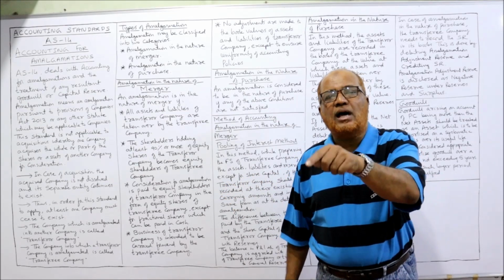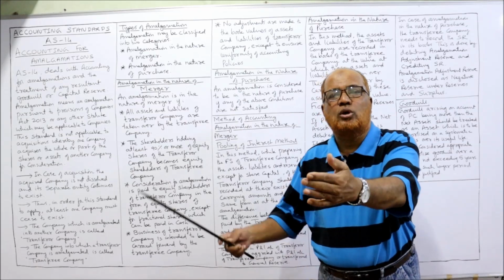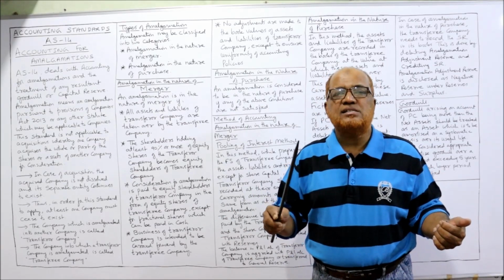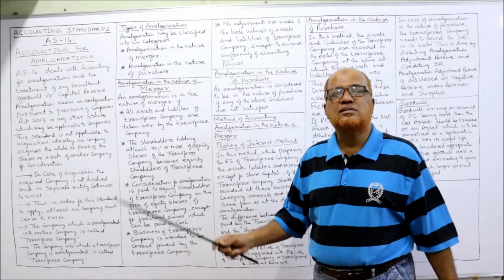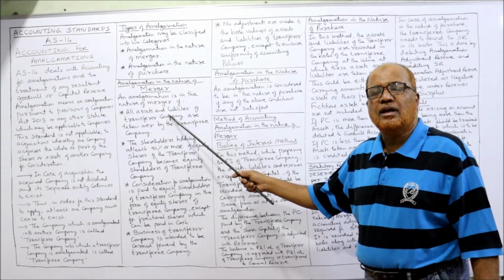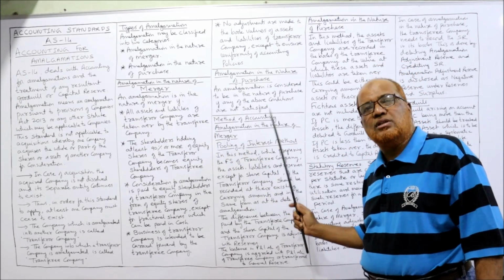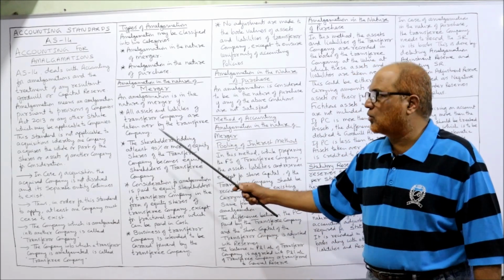That means all the assets and liabilities of XYZ company should be taken over by ABC company. If any asset or liability is not taken over, then this condition is not satisfied. In that case, it is not amalgamation in the nature of merger, it is amalgamation in the nature of purchase. First condition: all the assets and liabilities should be taken over.